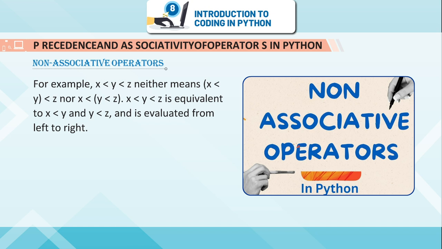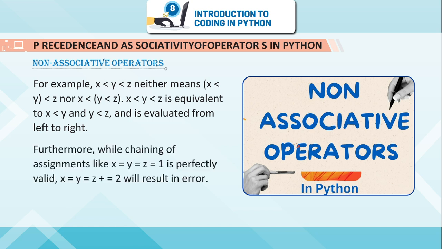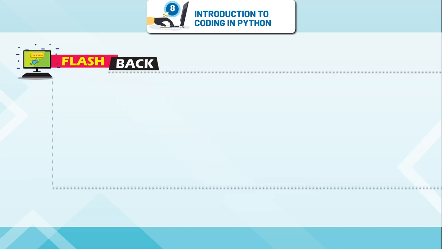For example, x > y > z neither means (x > y) > z nor x > (y > z). x > y > z is equivalent to x > y and y > z, and is evaluated from left to right. Furthermore, while chaining of assignments like x = y = z = 1 is perfectly valid, x = y = z += 2 will result in an error.